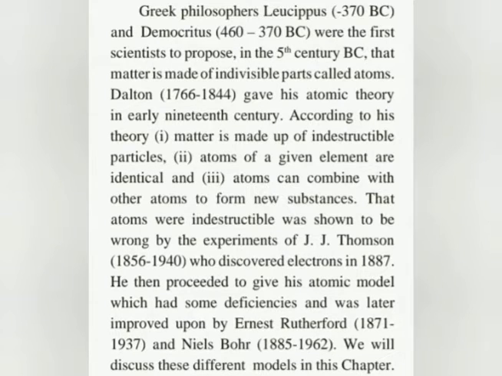And after that, from 1856 to 1940, another famous scientist, J.J. Thomson, proved that Dalton's assumption that the atom is indestructible was wrong. He discovered this in the year 1887 and went on to give his model, that is the J.J. Thomson model.